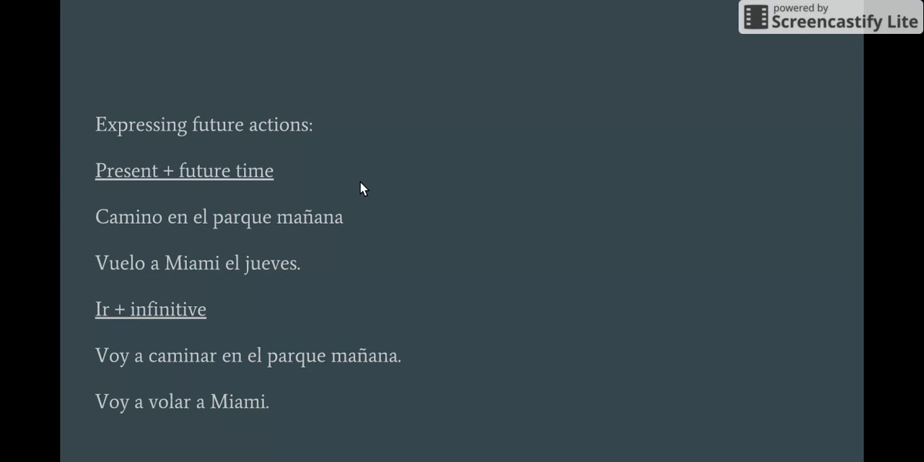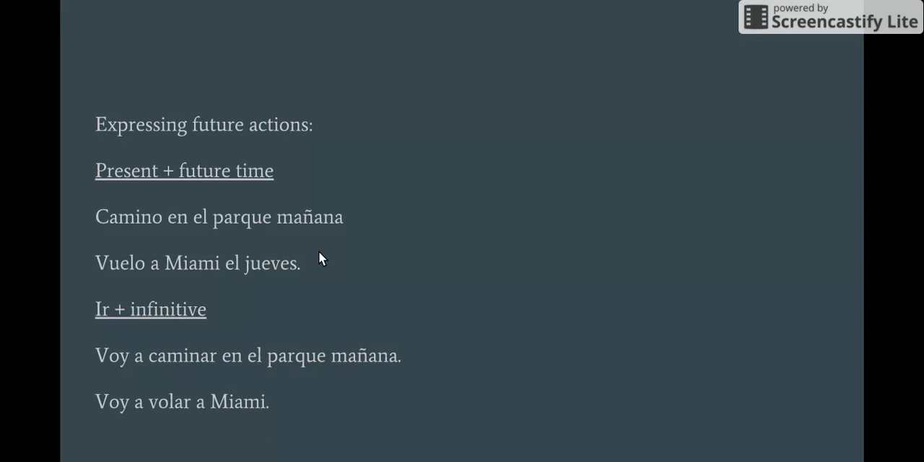Now, we learned earlier in class that you can express future actions with the present tense. So if you combine a present verb with a future time in the same sentence or expression, then it's conveying that you're going to do that action in a future time. So, camino en el parque mañana. I walk in the park tomorrow. You're not doing that now, you're doing that tomorrow. So it's expressing future actions.